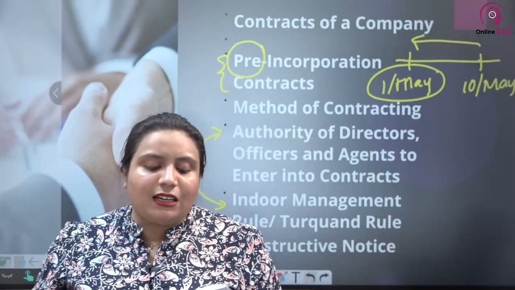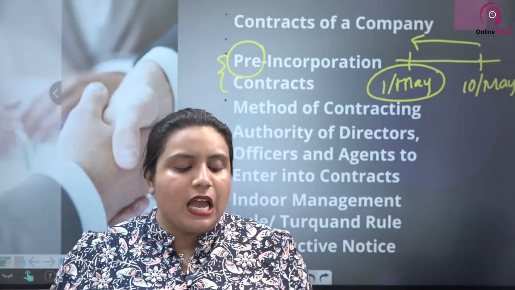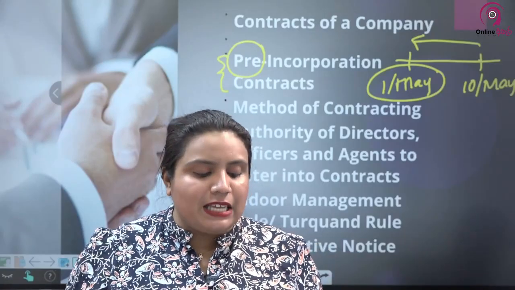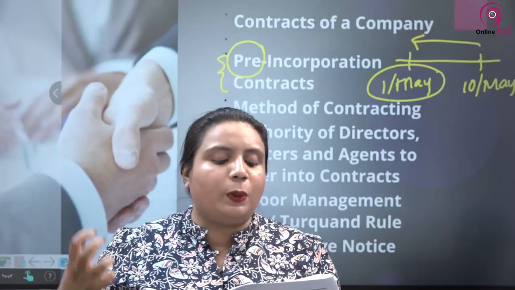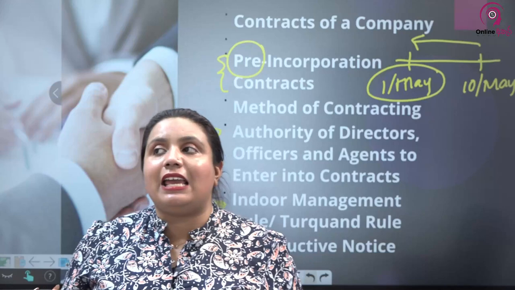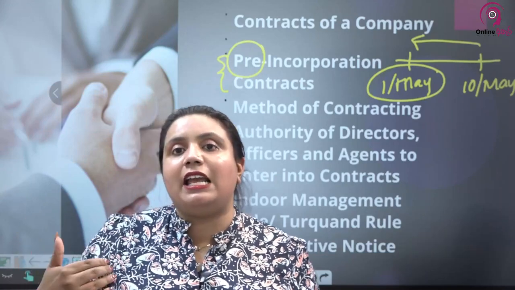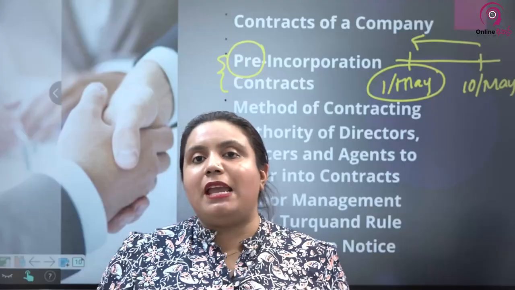Constructive notice. Constructive notice is a legal concept that signifies that a person or entity should have known, as a reasonable person would have known, a fact even if they have no actual knowledge of it. Now let's say the third party particularly knows that this person doesn't have the authority. Sometimes it might be in the public domain.